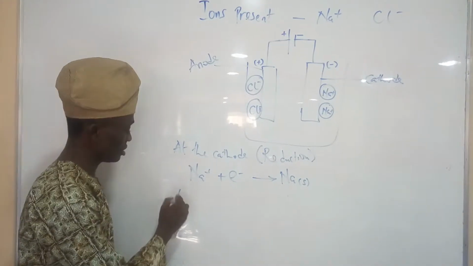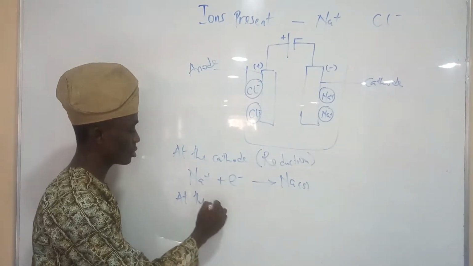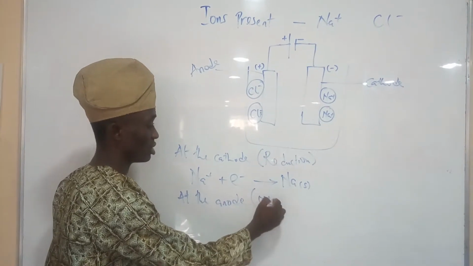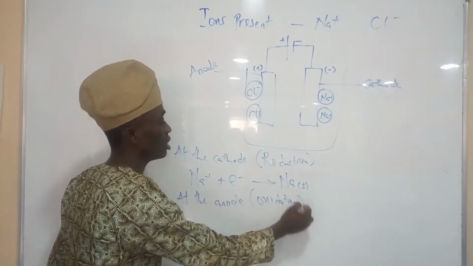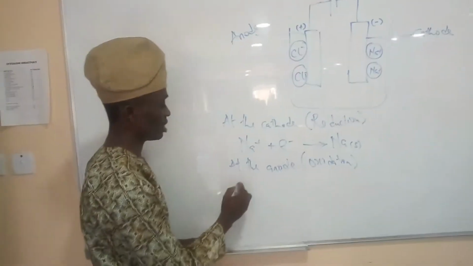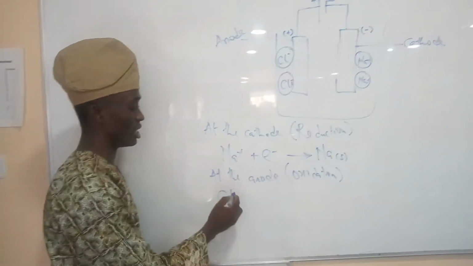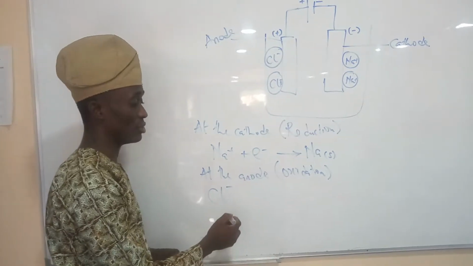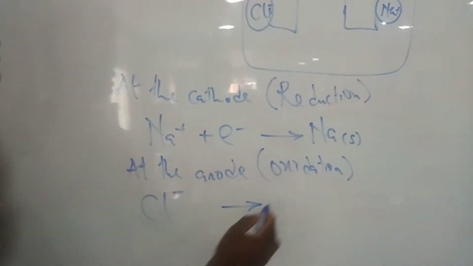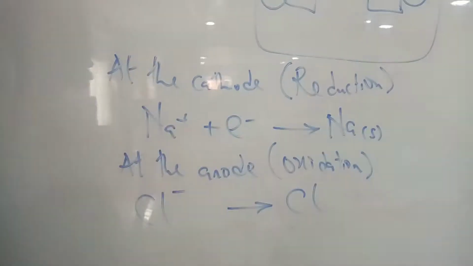Now, at the anode, the opposite happens, which is the process of oxidation. For this, there is a loss of electron. Each chloride ion gets to the anode and loses one electron each to be discharged as chlorine atom.